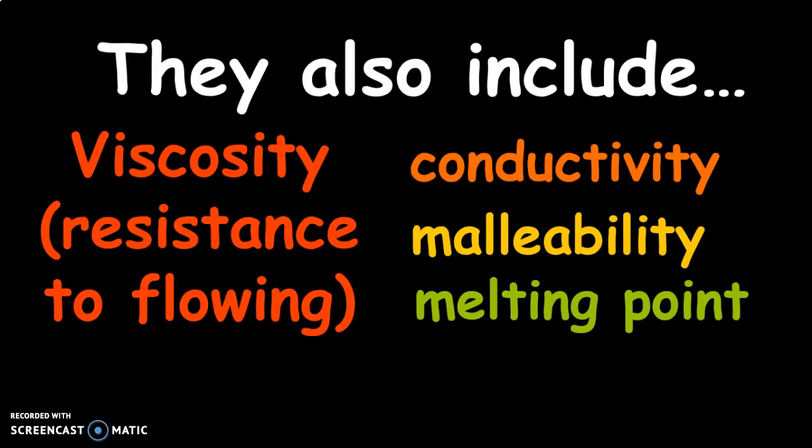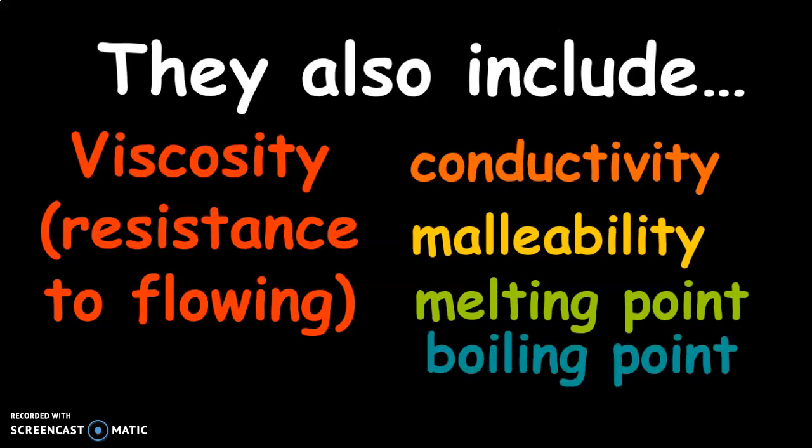We have melting point. That's the point at which a metal or a liquid is going to melt. For example, the melting point for water is 32 degrees. Above 32 degrees Fahrenheit, ice is going to start melting into water. Boiling point is also a physical property. That's the temperature at which a liquid or a substance is going to start boiling. For example, at 212 degrees Fahrenheit, water is going to start boiling and turning into a gas. These are all physical properties.